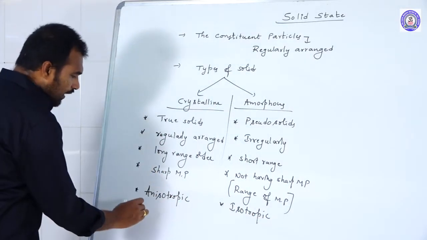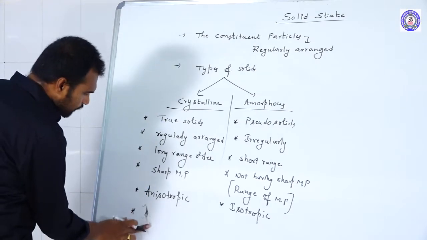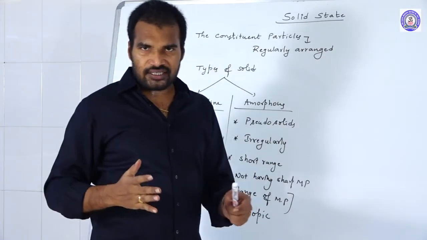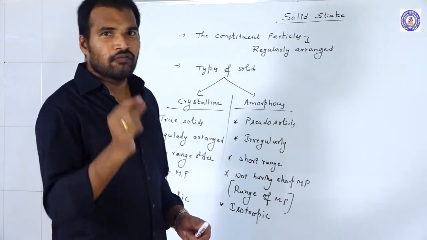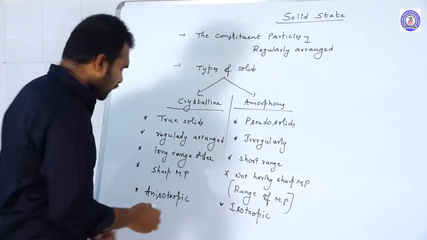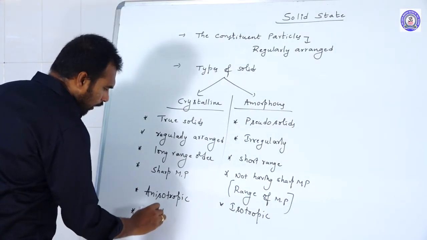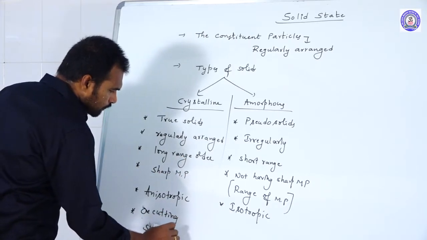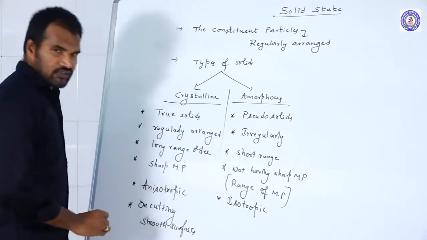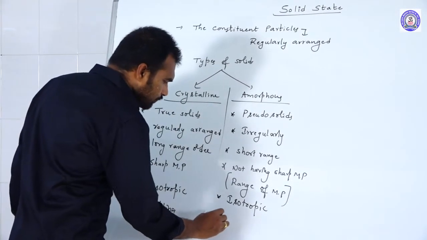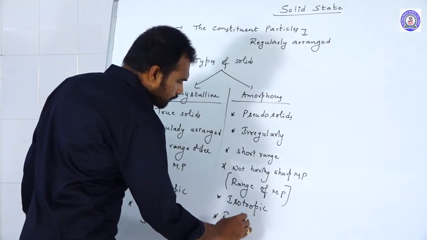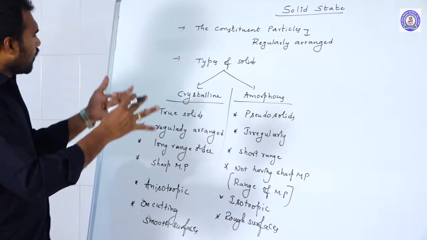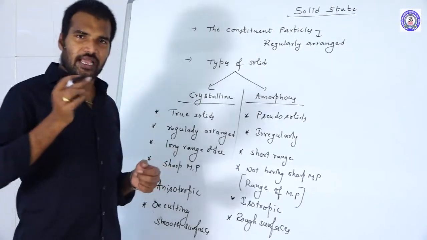And one more difference: if you cut a crystalline solid with a sharp edge tool, we get smooth surfaces, whereas in amorphous solids, rough surfaces will come on cutting. So these are some main differences between crystalline solids and amorphous solids.